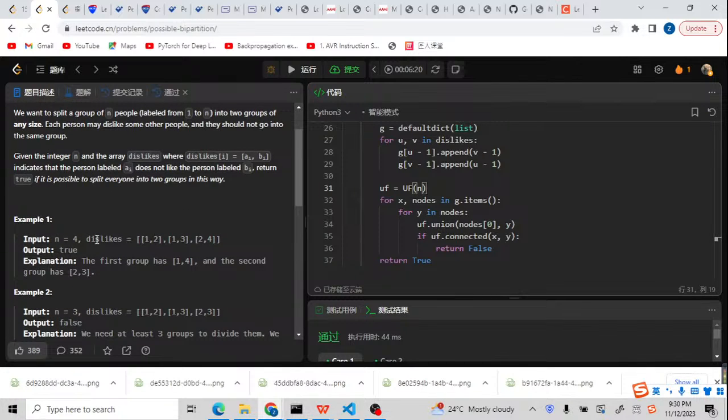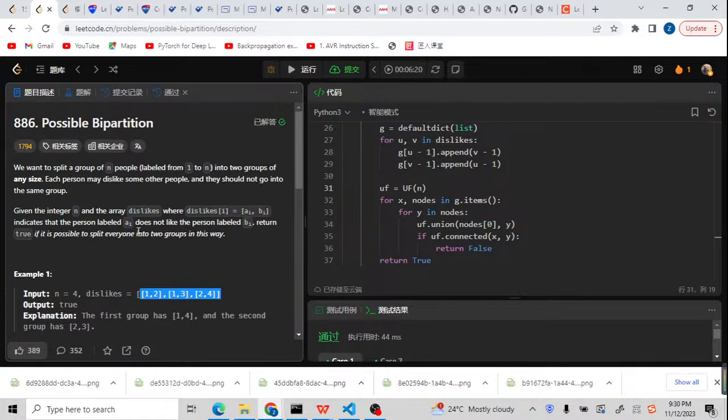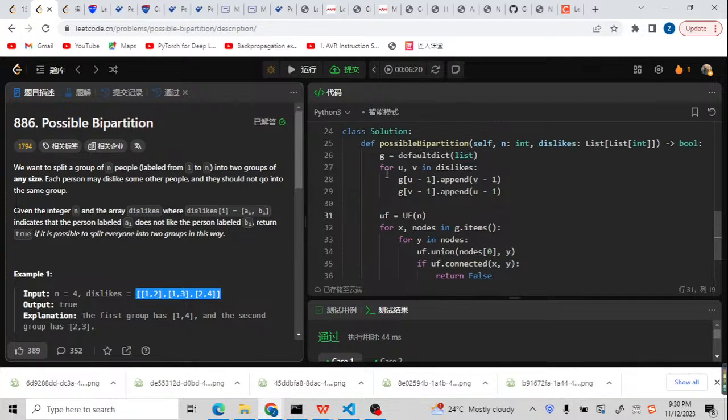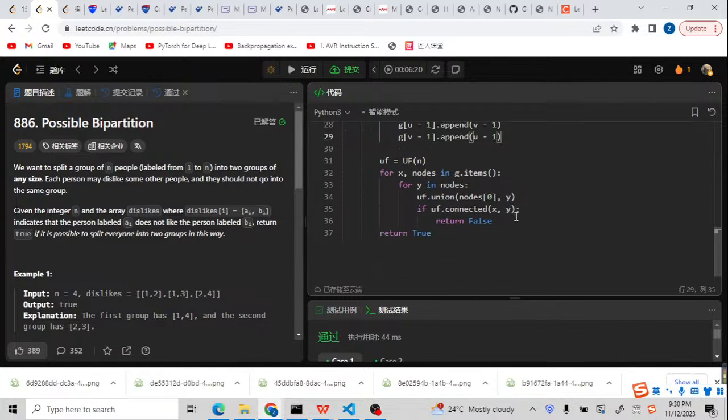Now let's check the difference. So here is just a dislikes array. Inside it just has two numbers. It means A dislikes D. But it doesn't represent it the same as Leetcode problem 785. So we just need to do some preparation for the adjacency list. After preparation, we just use the unified to solve it.